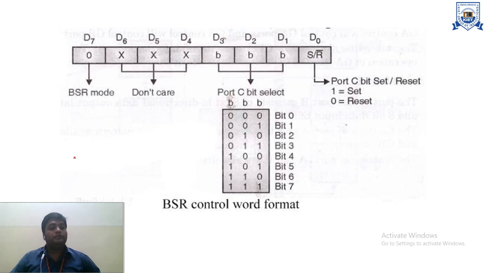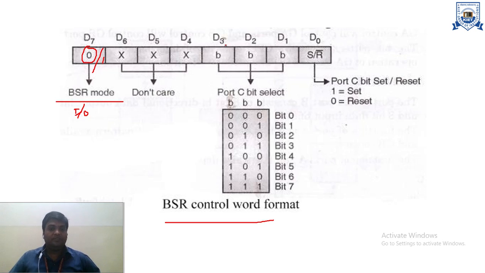If we are using bit set and reset control information, the 8-bit register contains this information. The D7 bit identifies which mode we are using, bit set reset mode or input output mode. When the value of D7 is equal to 0, bit set reset mode is active, and when this value is 1, input output mode will be active. D4, D5 and D6 are don't care conditions, which means we can take 0 as well as 1.